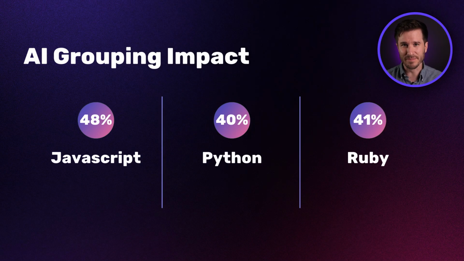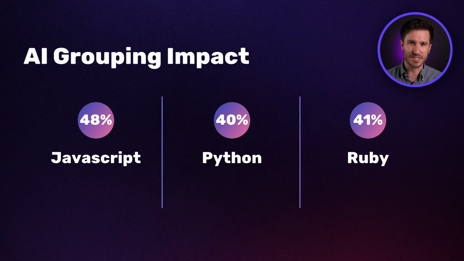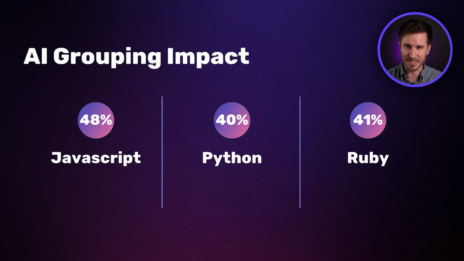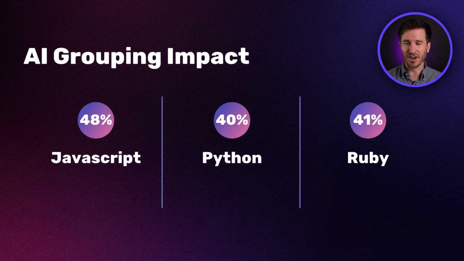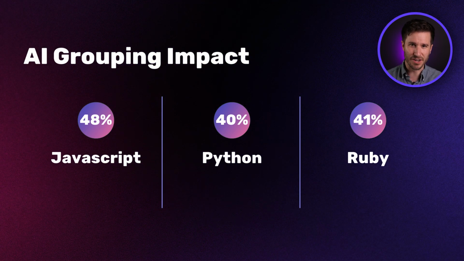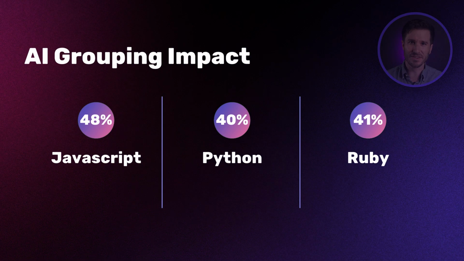We've been busy the past few months developing AI grouping and priority alerts, which are both generally available for our JavaScript, Ruby, and Python SDKs. AI grouping uses a powerful embeddings model to efficiently compare errors and automatically identify instances where they should have been grouped together. Since its release, our beta users have already seen over a 40% reduction in issue volume on average.